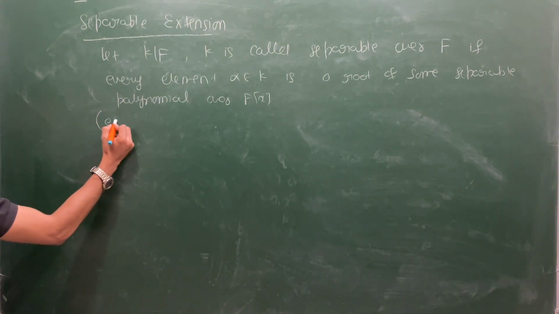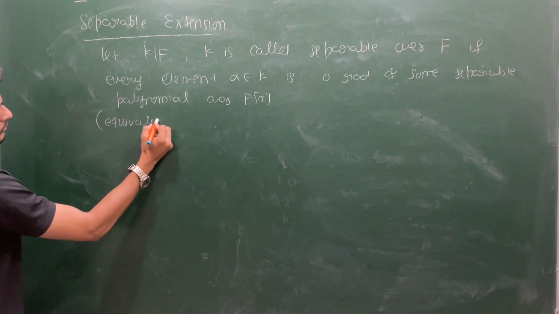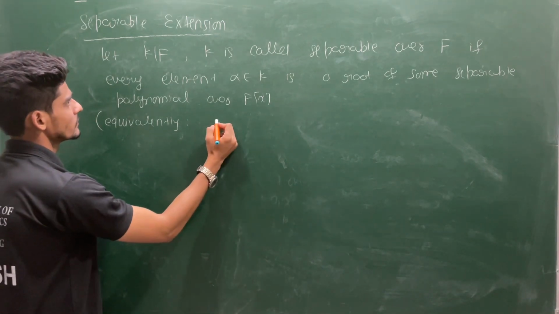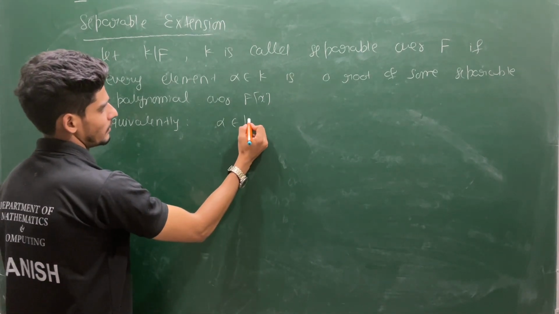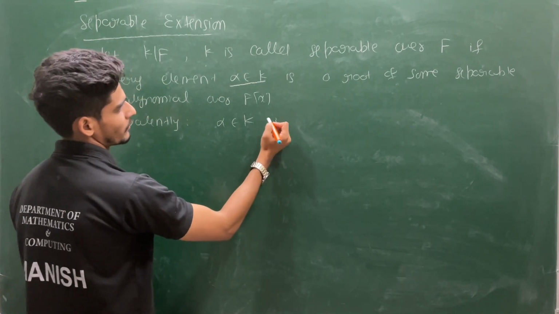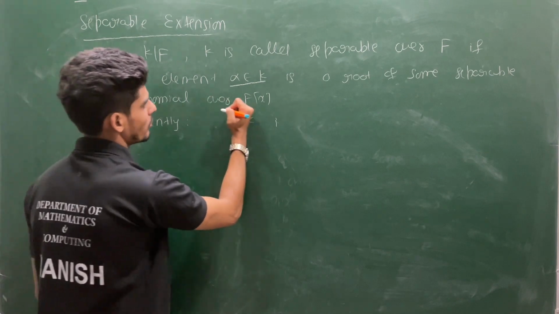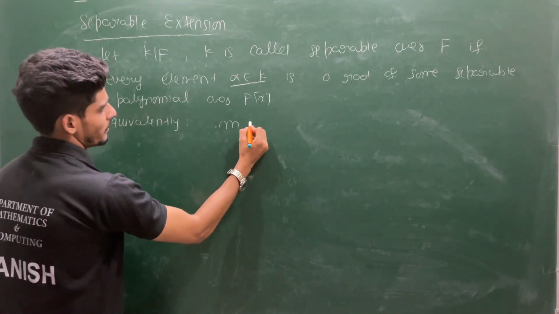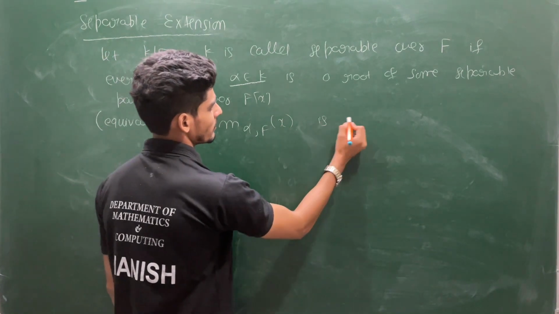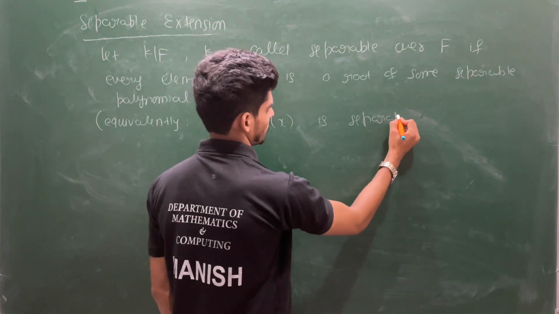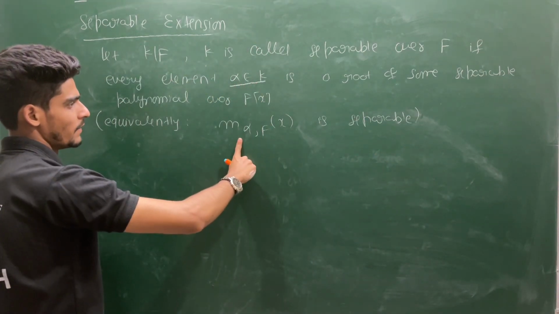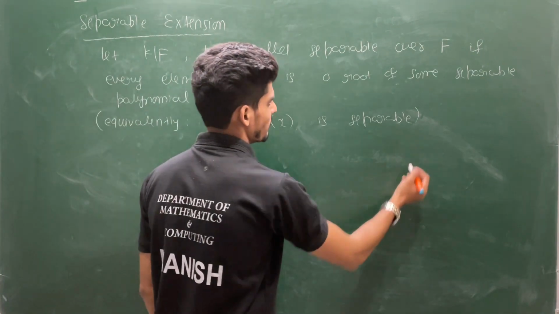Equivalently, you can write this definition also. For every alpha belonging to K, the minimal polynomial of alpha over F is separable.